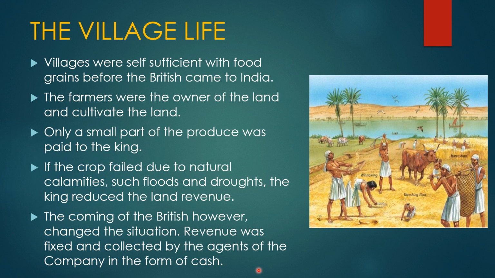And now the villagers, the farmers who were paying land revenue earlier to the king, were supposed to pay land revenue to the British government. The British government appointed agents in certain villages, whose duty was to collect land revenue from the farmers and give it to the British government. And this land revenue had to be collected in the form of cash only.